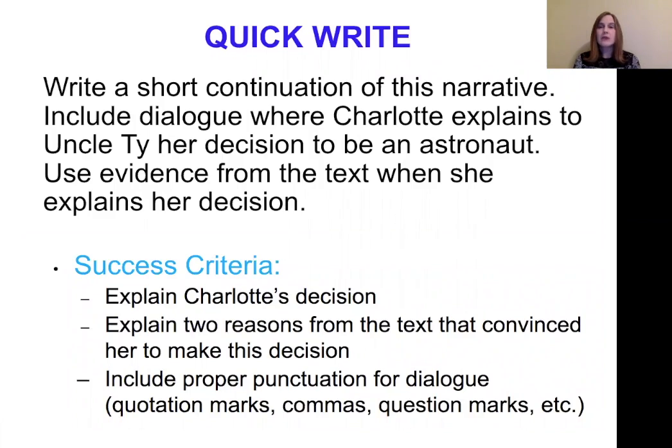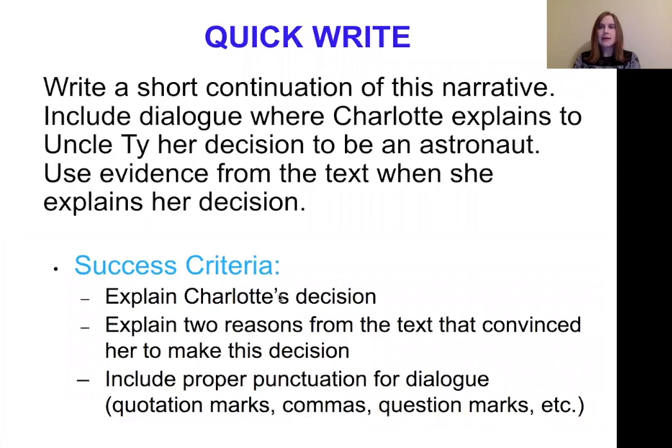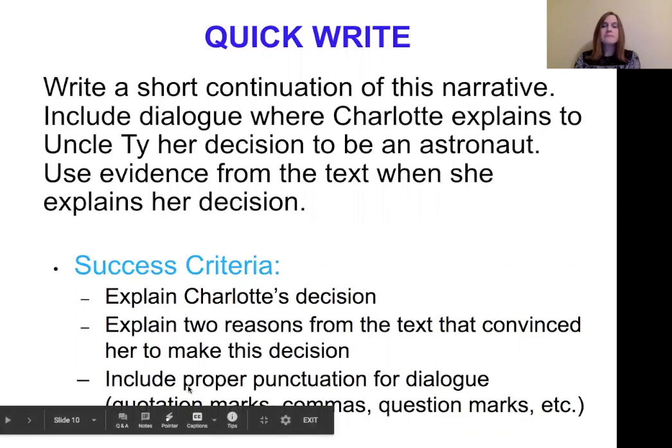And in that conversation or dialogue, she needs to explain her decision, like tell her decision that she wants to be an astronaut, and then use evidence from the text that helped her to get that decision. So remember our success criteria as you're writing that. Charlotte's decision needs to be stated in that dialogue. You also need 2 reasons from the text that convinced her to make this decision and explain them. Remember, paragraphs 4 and 5 are going to be the best place to find those reasons.